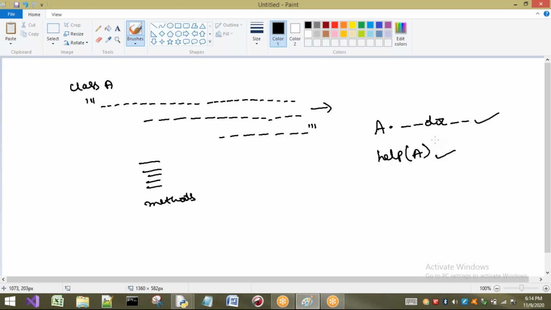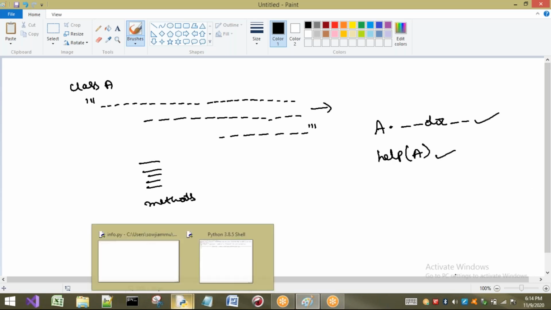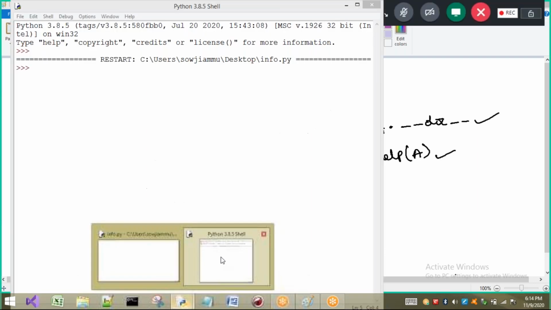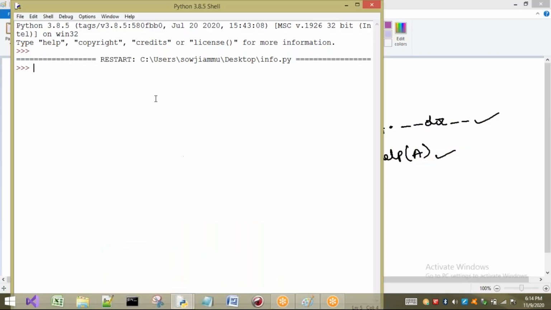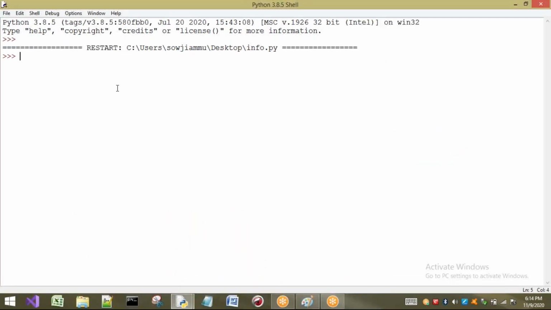For example, I will show you one class. I will take the string class. Already we have a class called string. The name of the class is str. I will write help of str here. Now observe, it is going to give me 395 lines.